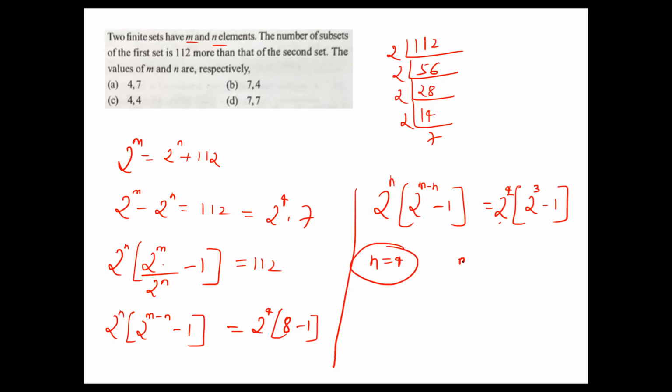n is 4, which means m − n = 3. The m value we don't know: m minus 4 equals 3, then m equals 7. So m and n are respectively 7 and 4. Option B is the right answer.